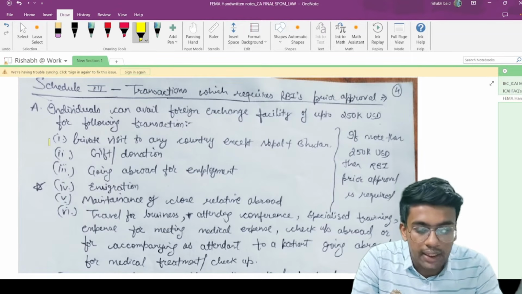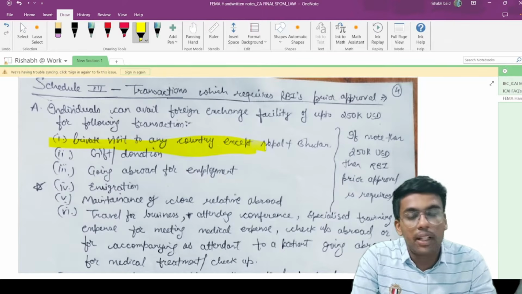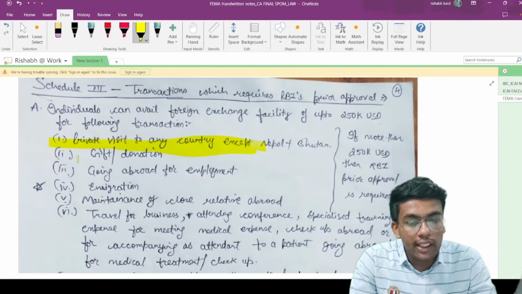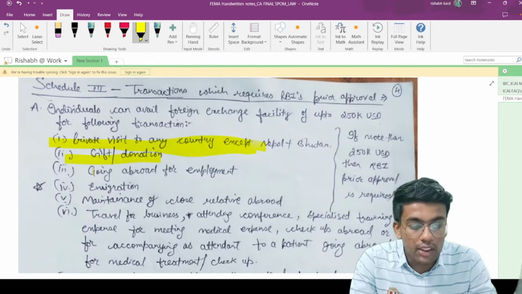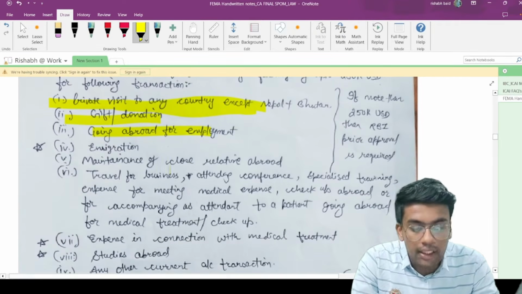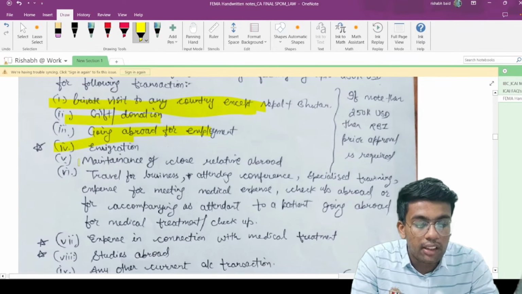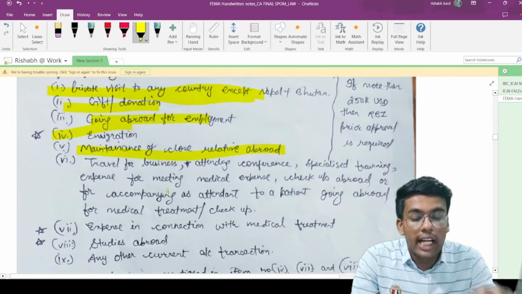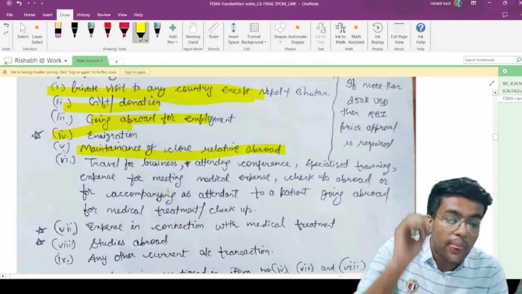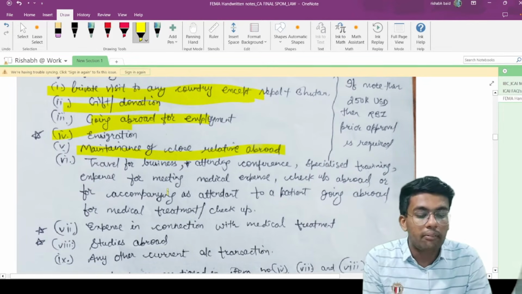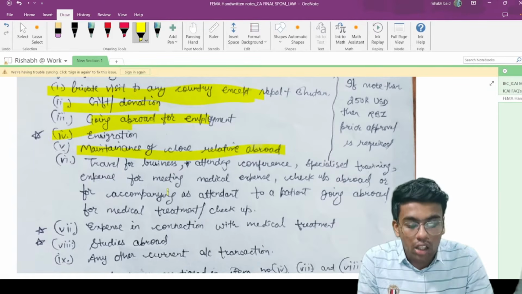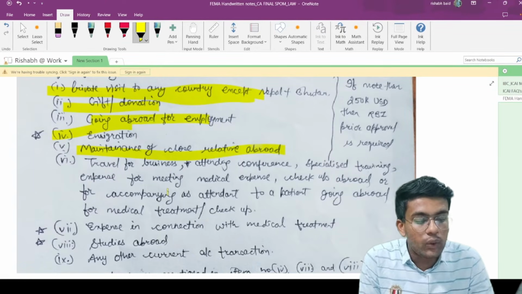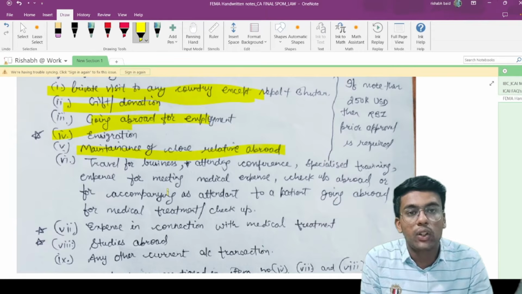Please be careful with this. Private visit to any country except Nepal or Bhutan. If you are making any gift or donations, you are going abroad for the purpose of employment, for the purpose of immigration, maintenance of close relative abroad, travel for business, attending conferences, specialized training, expense for meeting medical expense, checkup abroad, or for accompanying as attendant to a patient going abroad for medical treatment or checkup.